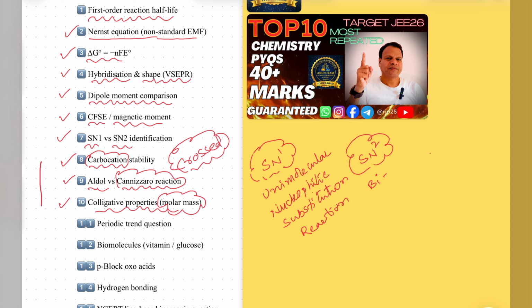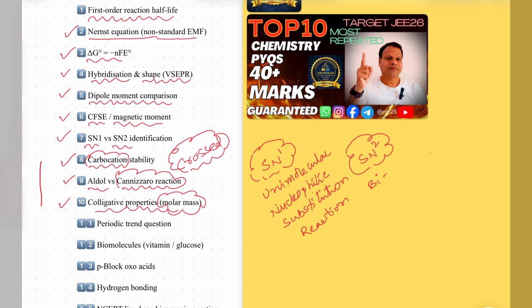Any property which depends on the number of solute particles present in the solution, that property will be changed. That is called colligative property. So here the number of molecules or moles is very important in this solution. There are four colligative properties. Based on them, they are asking some general concept or one problem. We'll discuss it in the next slide. Whatever properties are there, everything clear.